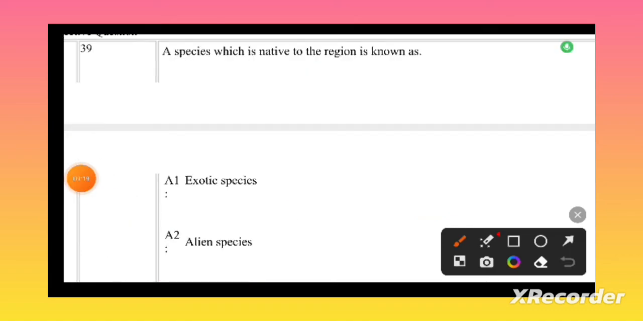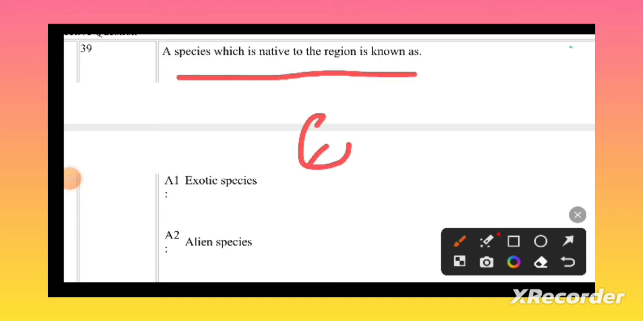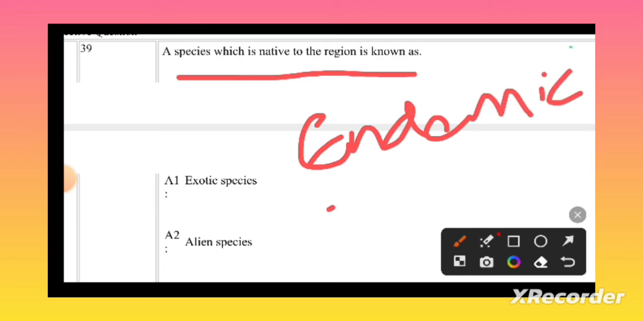The species which is native to the region is known as endemic species. An endemic species is restricted to a particular environment or particular area, to the native only. That is known as endemic. Exotic. What is exotic? It is alien species.